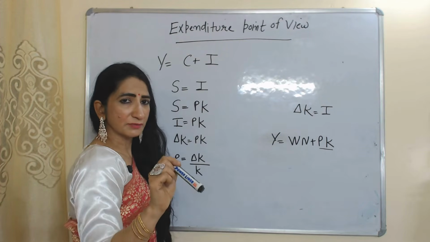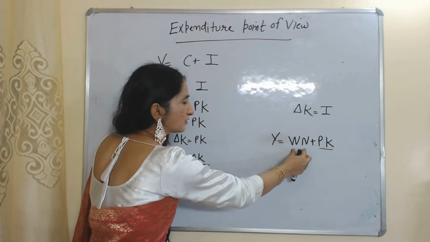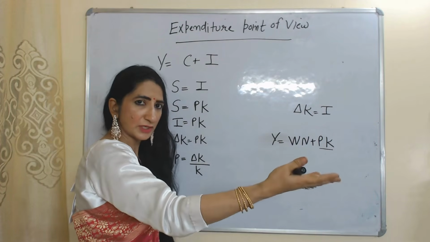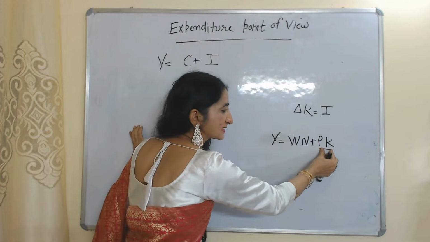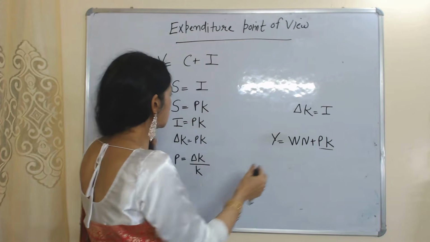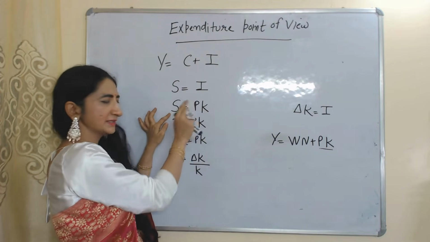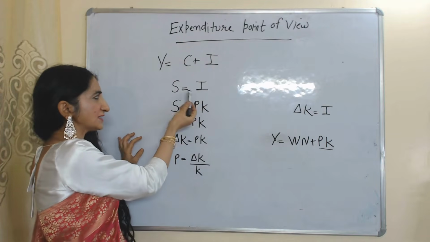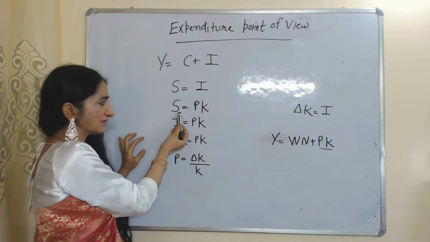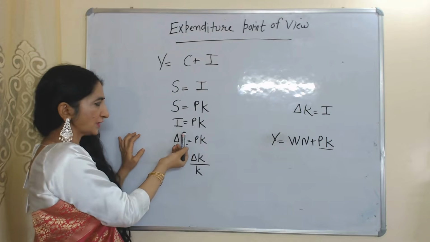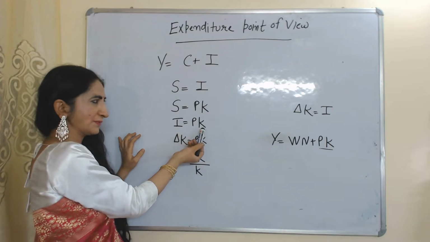And in this model, we assume laborers don't save anything, they consume their whole income. Only capitalists save. That's why here we assume our saving is equal to PK. And investment is equal to saving. And saving is equal to PK. So we can write investment is equal to PK.